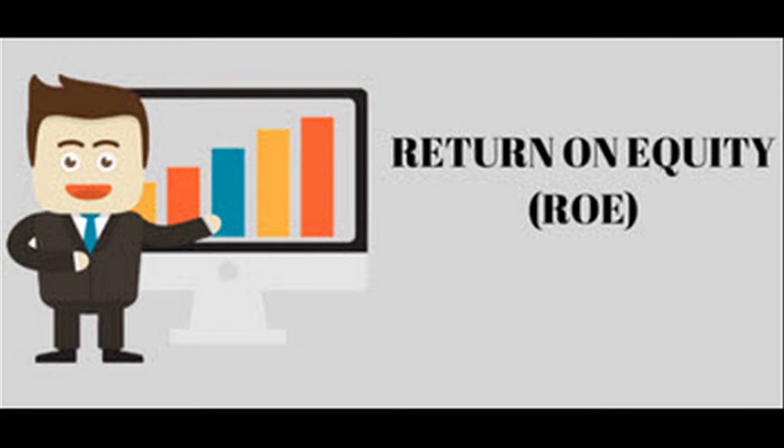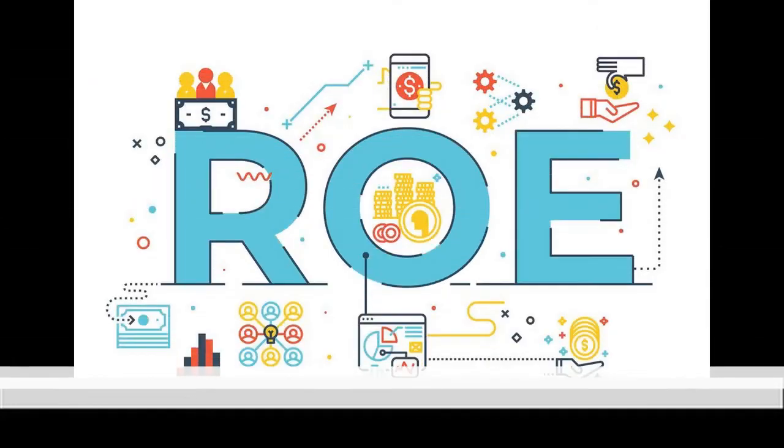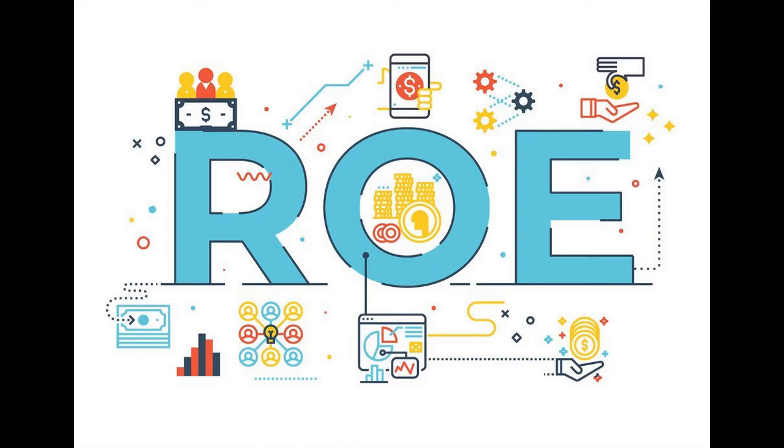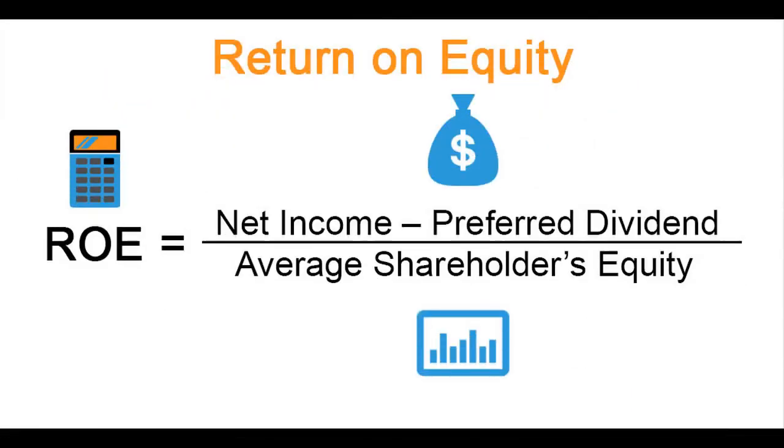The ultimate aim of any investment is returns. Return on equity, or ROE, measures the return that shareholders get from the business and overall earnings. It helps investors compare profitability of companies in the same industry. A higher figure is always better. The ratio highlights the capability of the management. ROE is net income divided by shareholders' equity.